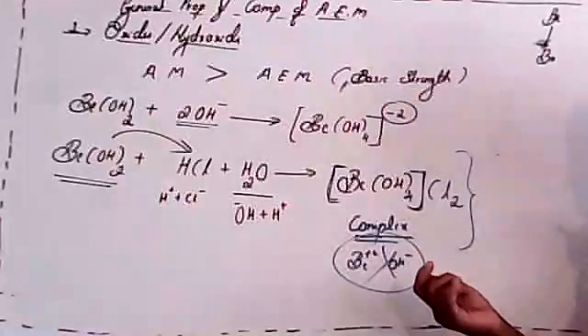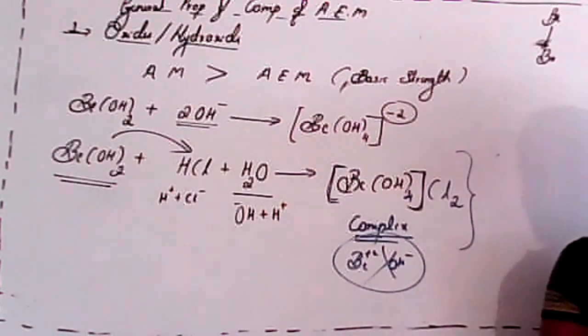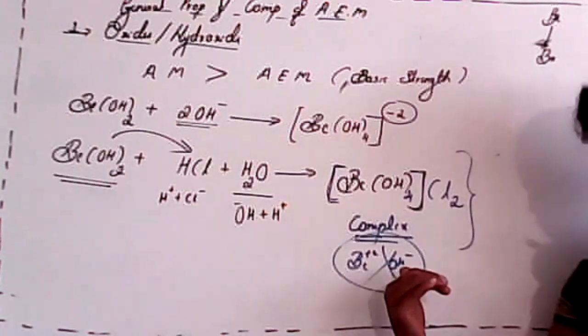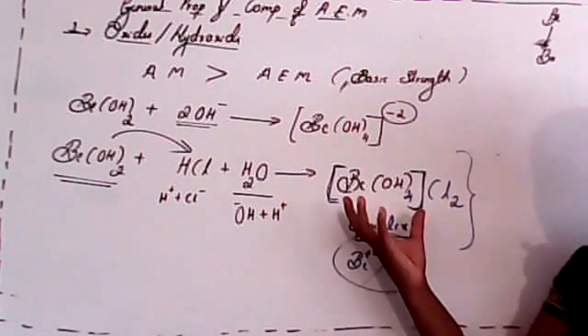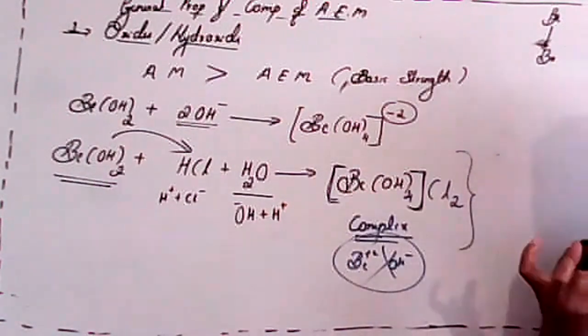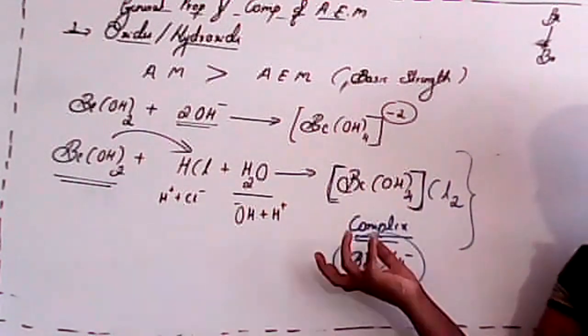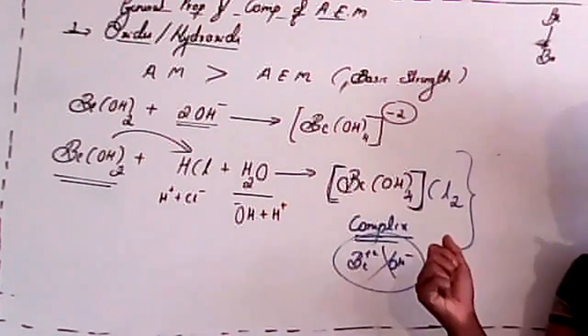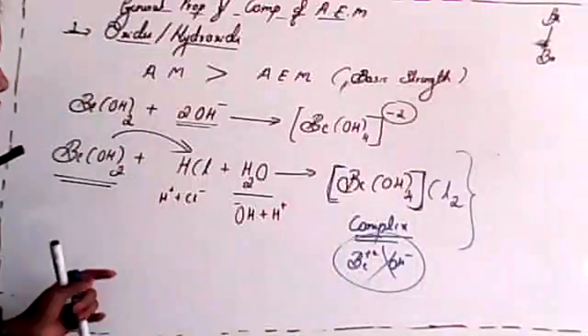So a question may arise: why were beryllium products not conducting in nature? The reason for this is the same. Beryllium and hydroxide, or beryllium and chloride, were in a complex. That means they are strong, with a covalent bond, and because of that nature, it will not be free. So that's why there is no conductance of electric current. Is it clear?